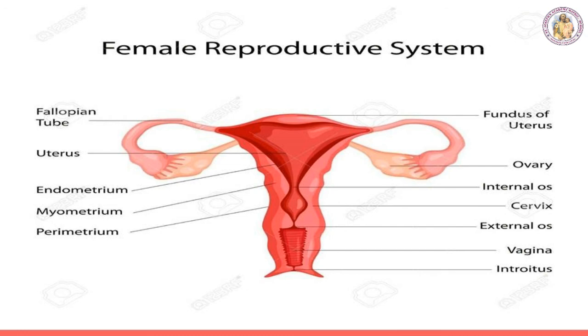Last one is the vagina. The uterus narrows down into a hollow muscular tube called the vagina. It consists of the cervix and external genitalia, which receive the sperms and act as the birth canal during childbirth, that is parturition. The ovum is the largest human cell, and the process of formation of ova is known as oogenesis.